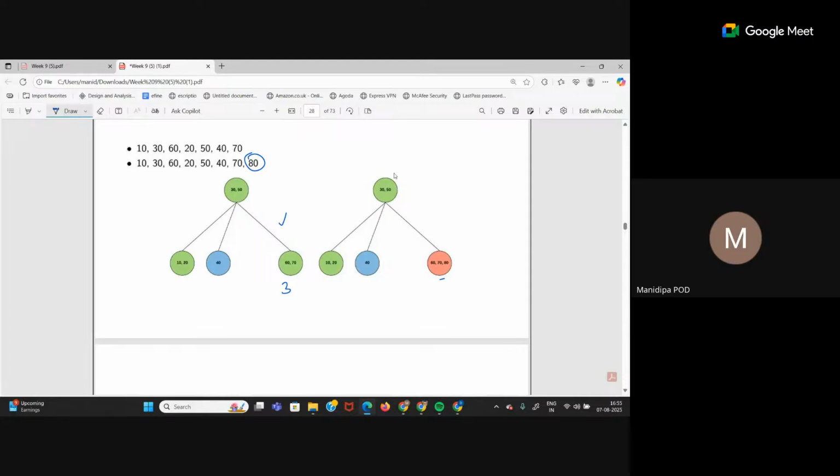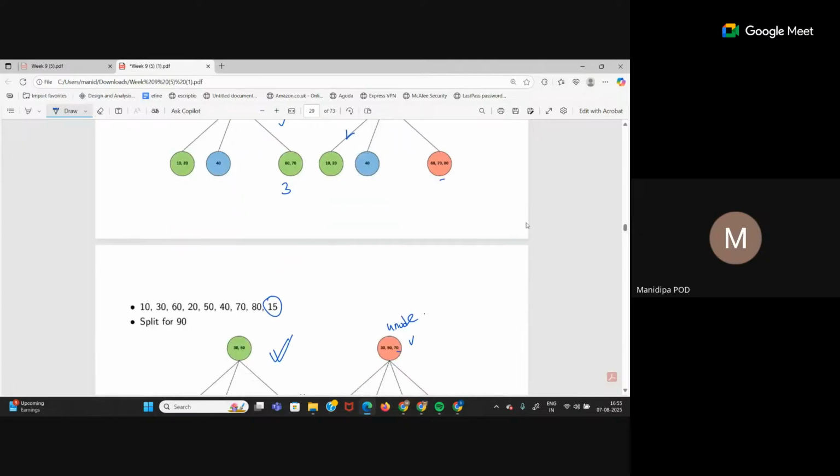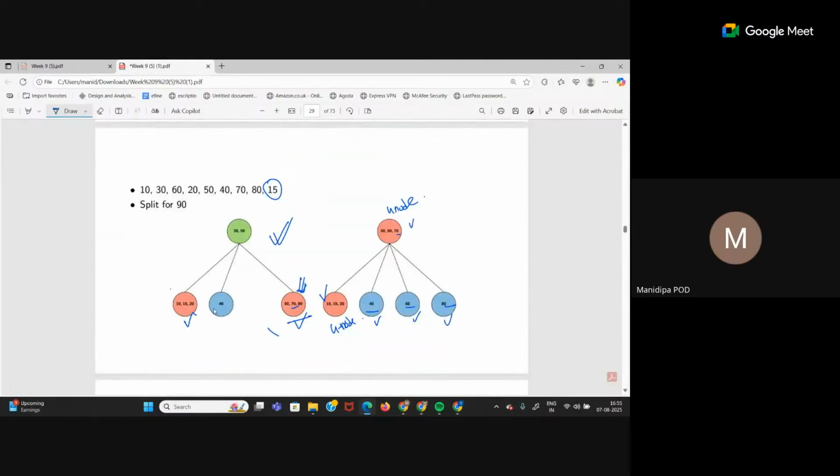Next is 15. So compare with the root. 15 is less than 30, so go to the left child of 30. That is this node. Here 15 is greater than 10, less than 20, so it will become the middle element. So now it looks like this: 10, 15, 20, 60, 70, 80. So there are now 2 4 nodes.